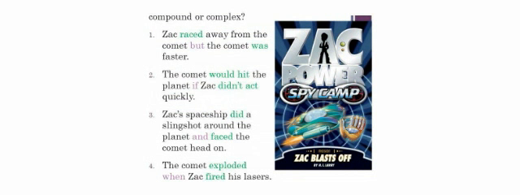But is a coordinating conjunction, so it's compound. Number 2, if is the conjunction, that's subordinating, so it means it's a complex sentence. Number 3, the conjunction's and, so it's compound. Number 4, the comet exploded when Zach fired his lasers. That means it's complex.